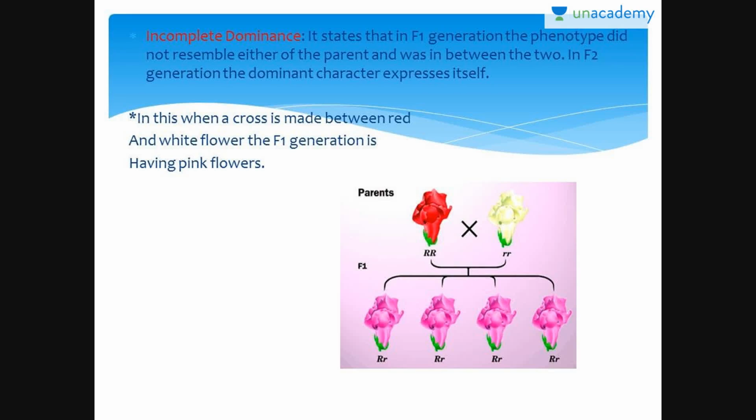The law of incomplete dominance, or we can just simply say incomplete dominance. When a cross between two pure breeds is done for one contrasting character, and the F1 phenotype does not resemble either of the two parents and is in between the two parents, it is called incomplete dominance. Inheritance of flower color, if you see here, is a good example. F2 generation is here. So there's a red plant and there is a white plant, but it gives out the pink plant because the dominant character is not fully given out by the red one.